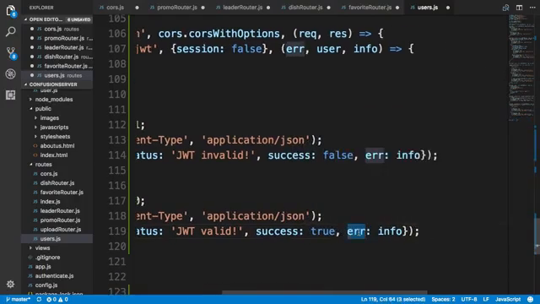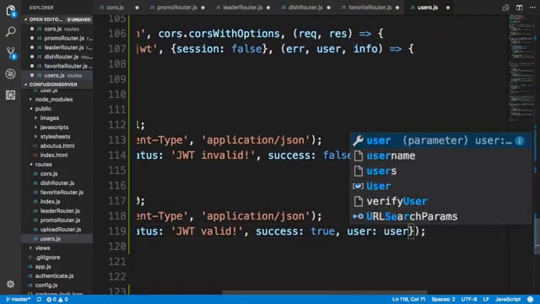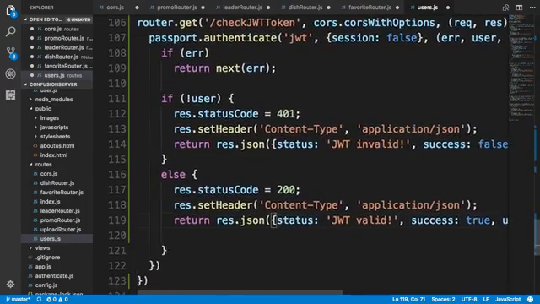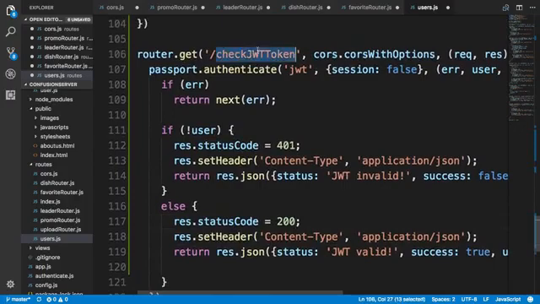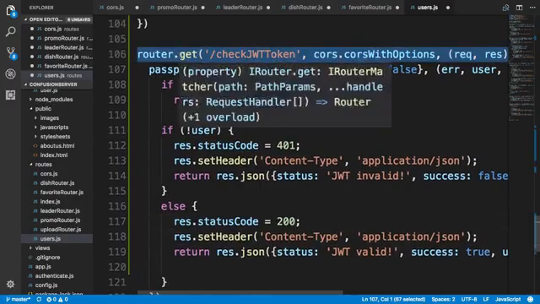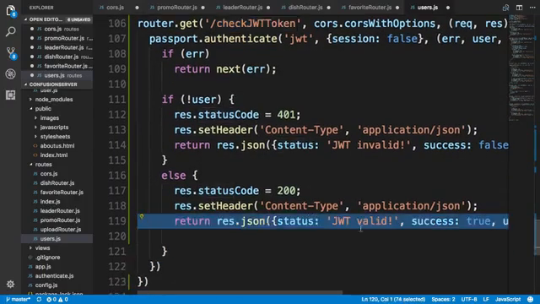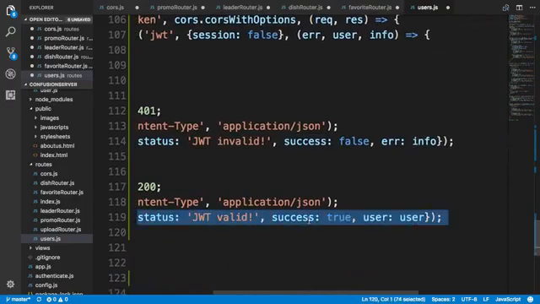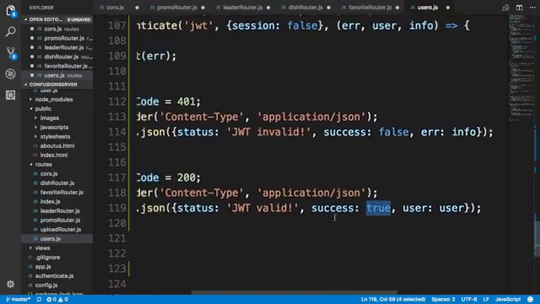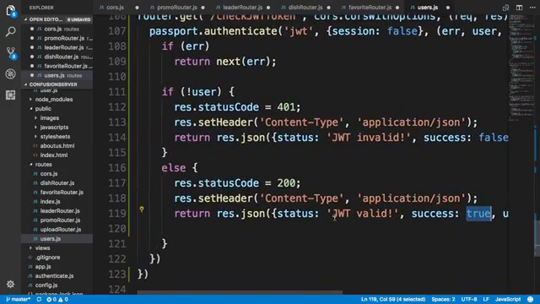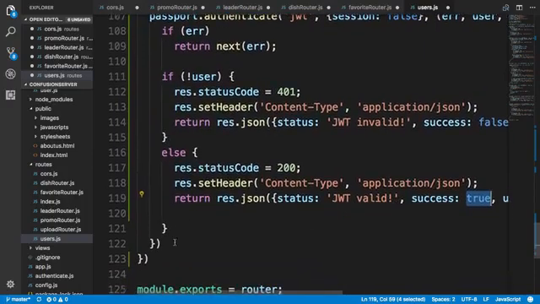And the third part, we will send the user's information. So that way, when this endpoint is called with the get method, then this will verify whether the token is valid or not. If the token is valid, then you will receive this reply, and from the success flag in the reply, you can check to see whether the JSON Web Token is valid or not. And this is useful on the client side.